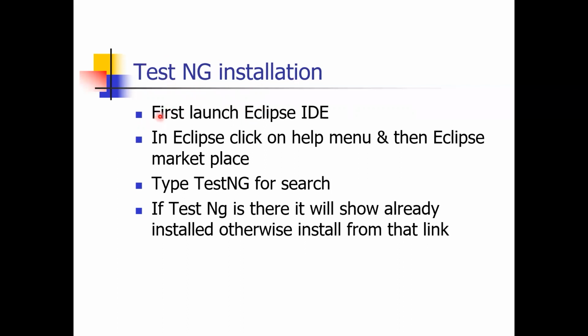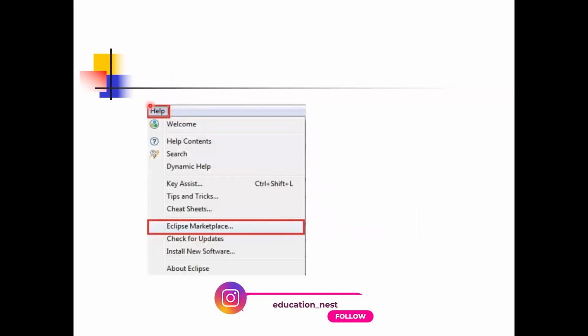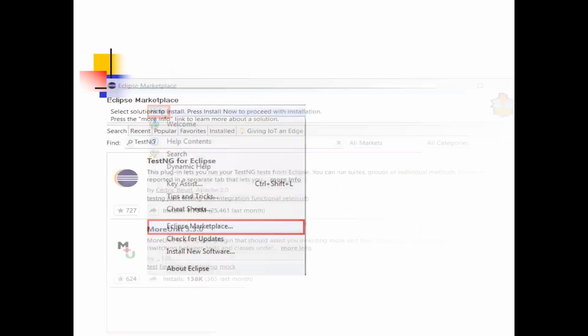First, launch the Eclipse IDE. In the Eclipse window, click on the Help menu and go to Eclipse Marketplace, then type TestNG for search. If TestNG is there, it will show as already installed, otherwise install it from that page.